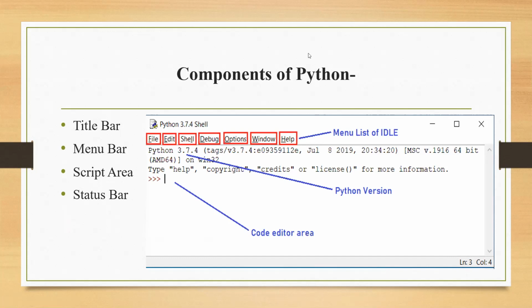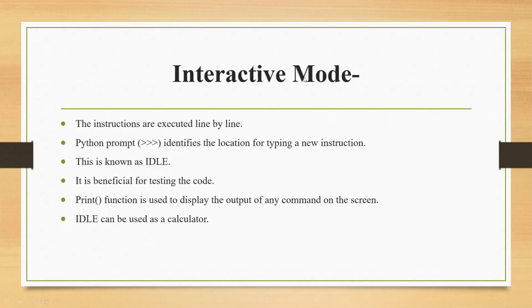Okay, next we have interactive mode. So children, interactive mode is the first mode in which we are going to write the code of Python. It is interpreted. That means after this Python prompt that I have shown in the last slide, whatever you write will be displayed, that means the result of the line. If the syntax is correct, if it is a valid statement, you will get a result. If something is missing or it is invalid, you will get an error out of it.